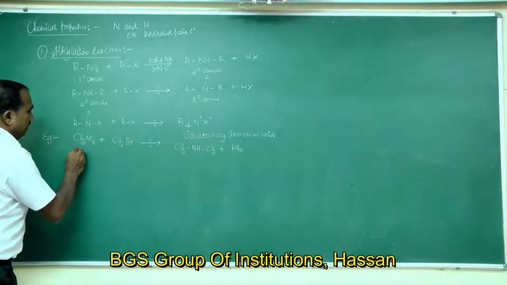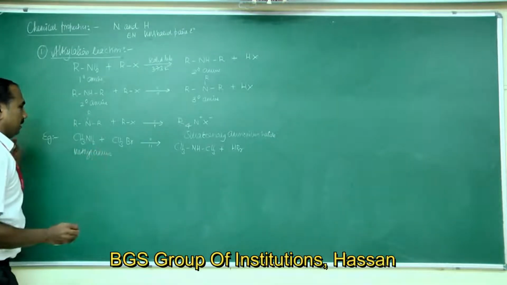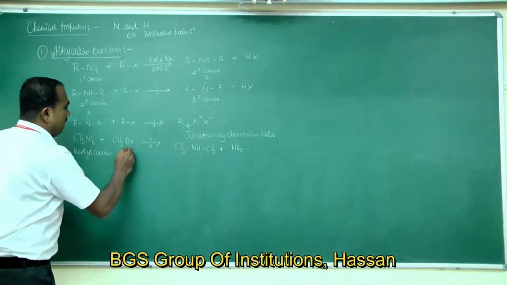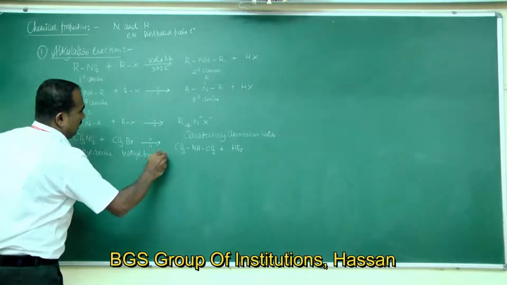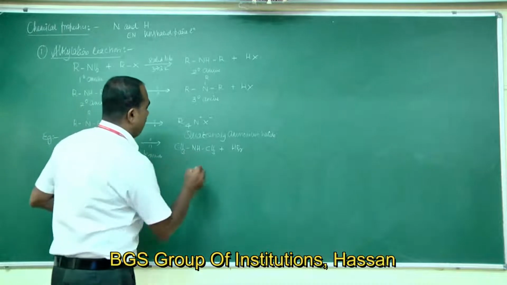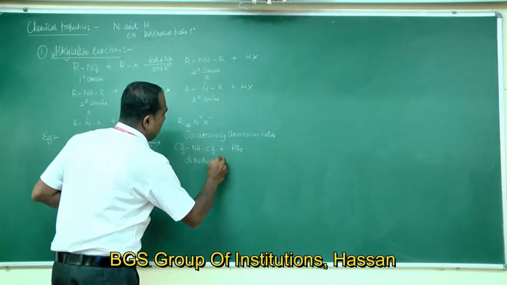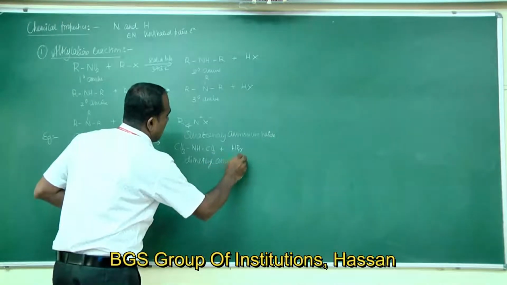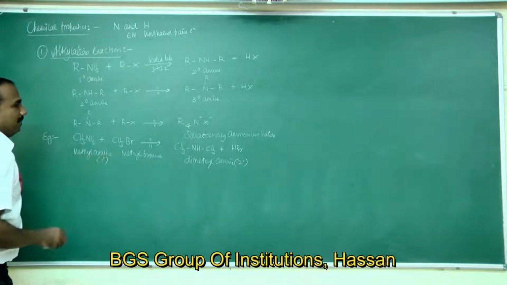This is methylamine on treating with methyl bromide giving dimethylamine. This is a secondary amine, and methylamine is a primary amine.